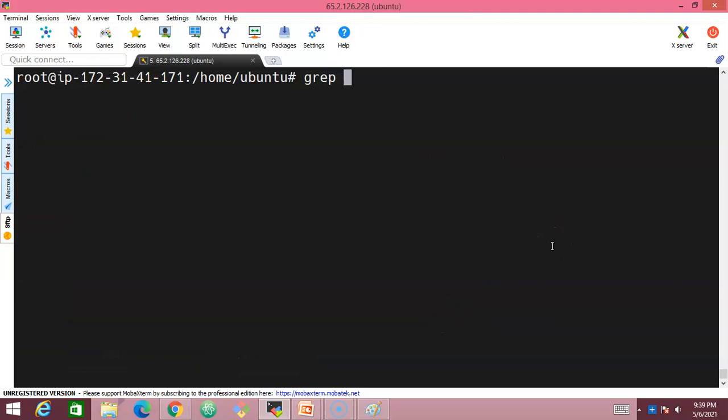What if I use the keyword grep and I use Ubuntu, I'm using capital letters now, and I'm trying to search inside the /etc/group file and press enter. The moment I do it, it is trying to search for a pattern of all capital letters. We all must be aware that Linux is case sensitive. So it will search for Ubuntu in all capital letters inside this file. We do have the keyword ubuntu, but it is in the form of small letters. But we are trying to search for the capital letters.